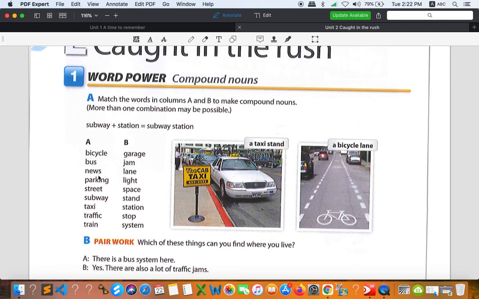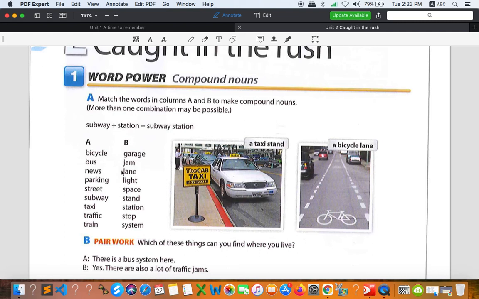Okay, what about news? So the only one is newsstand. All right, newsstand is a place. Newsstand is only one word, everybody. Newsstand, okay, one word only. So newsstand is a place where people sell news or magazines. All right, so it's just like a store that sells news, information, newspaper or magazine. This is about newsstand.